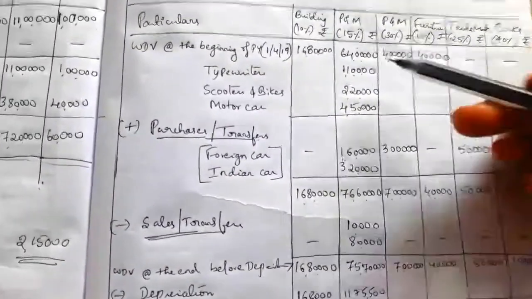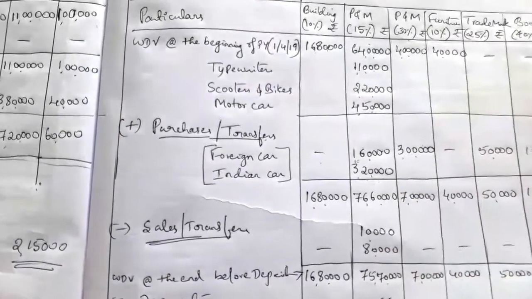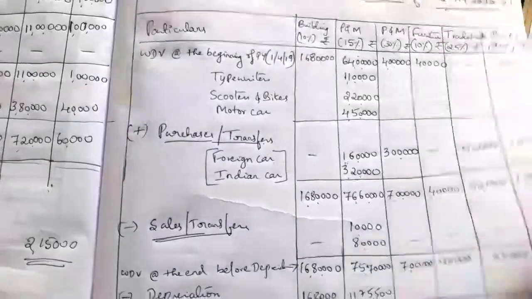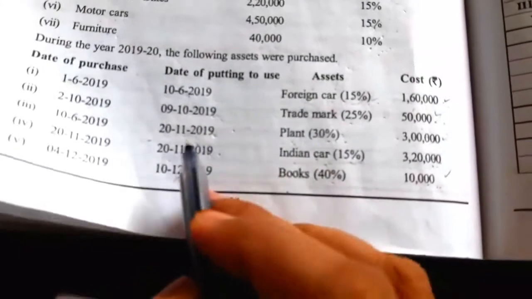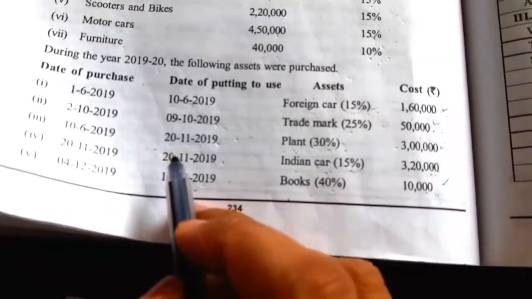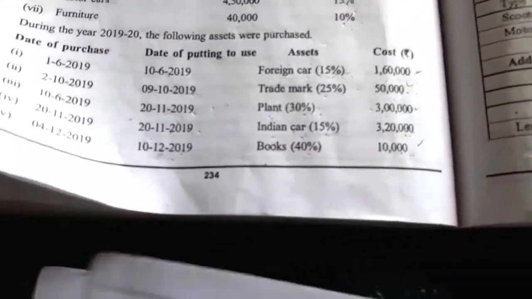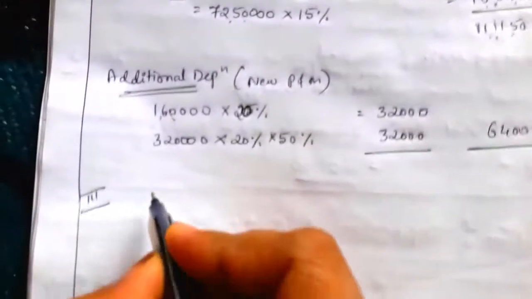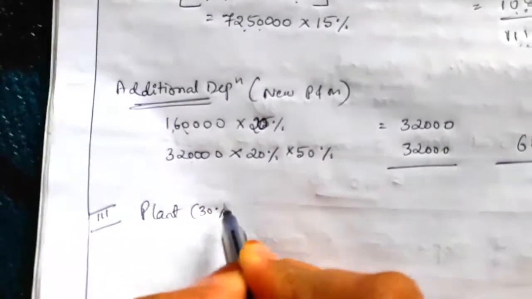So here there is one purchase of 3 lakh. First we have to calculate depreciation on that 3 lakh. We see whether that 3 lakh value of plant rated 30% is used less than 180 days or more. Here it is used less than 180 days, so we have to charge 50% depreciation for the third block, plant rated 30%.